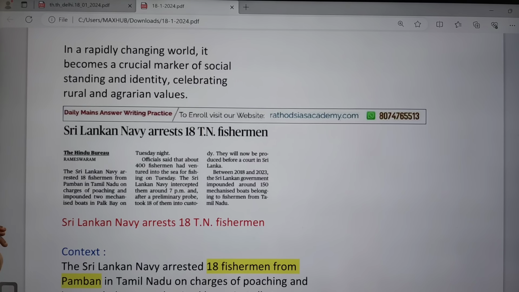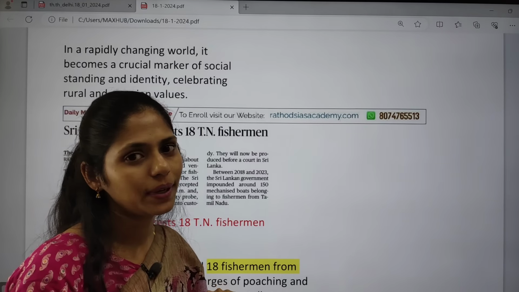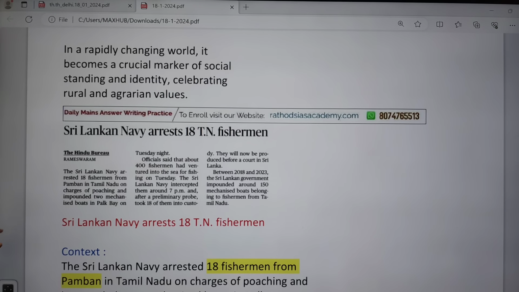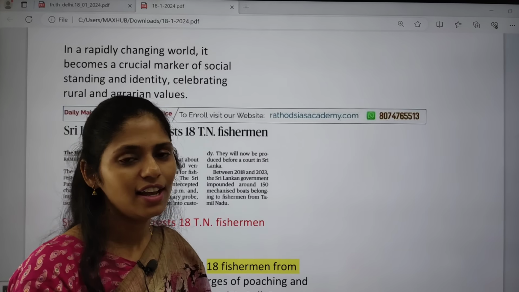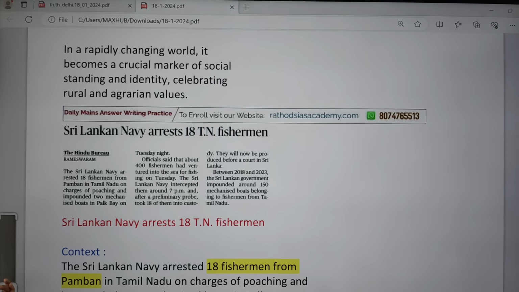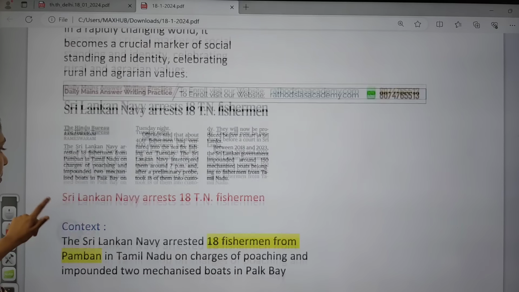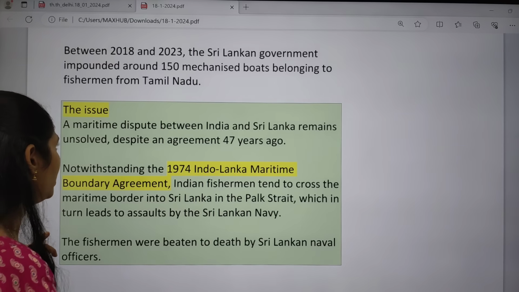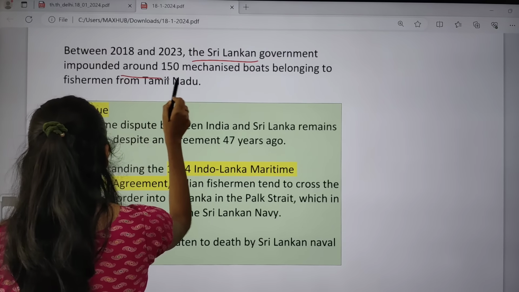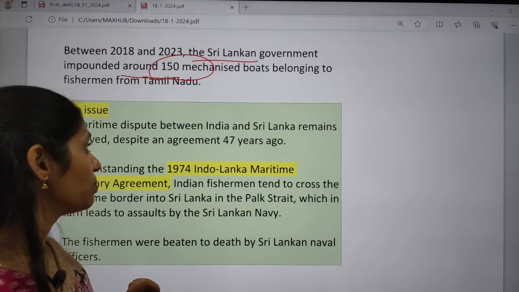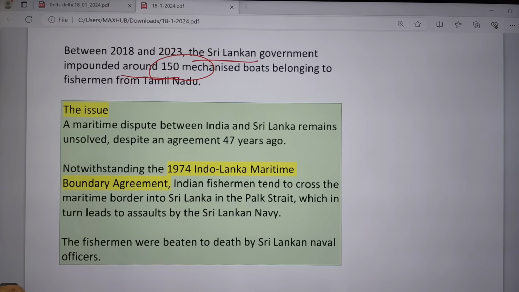And let us say the next topic is regarding international relations. This topic is about the India-Sri Lanka fishermen issue. This will always be in the news. At least once a week you can see this type of article on the fishermen issue between India and Pakistan, or else India and Sri Lanka. If you see the details, between 2018 and 2023, the Sri Lankan government impounded, that is arrested, around 150 mechanized boats belonging to the fishermen of Tamil Nadu.